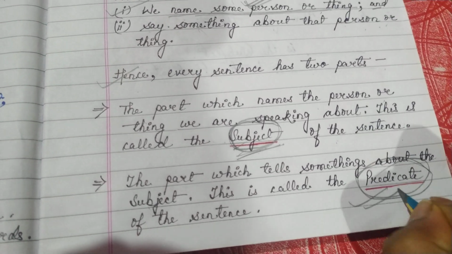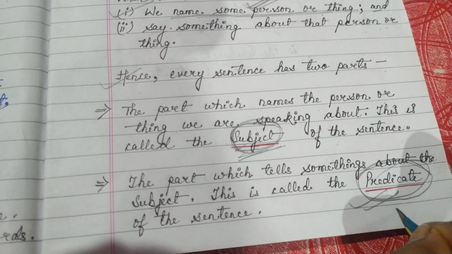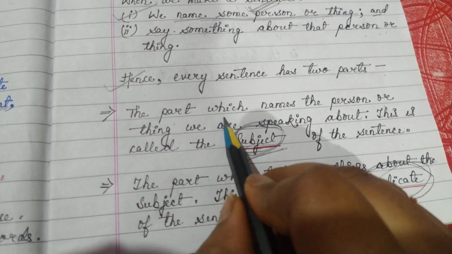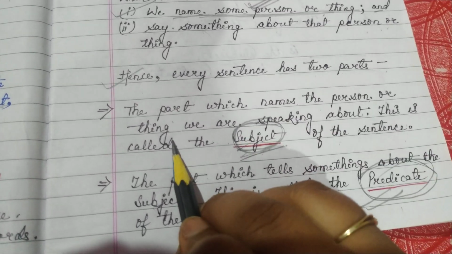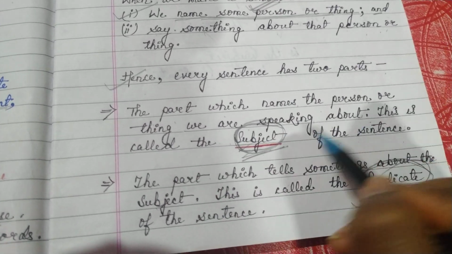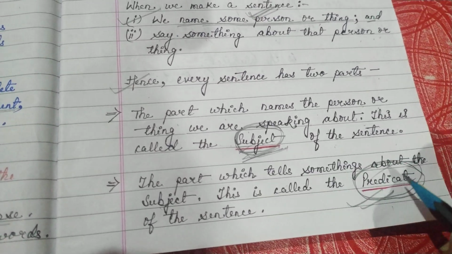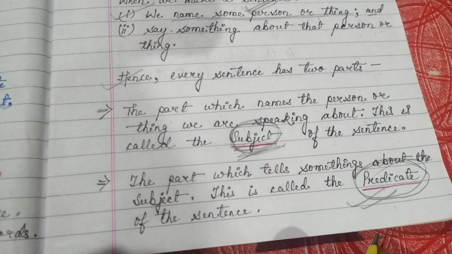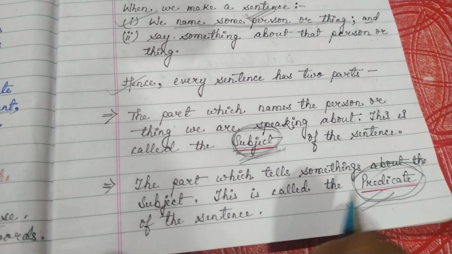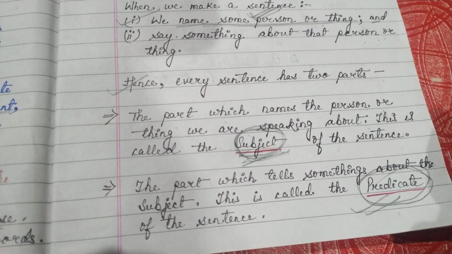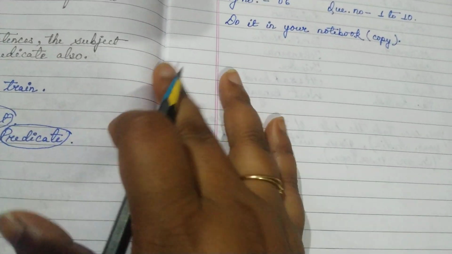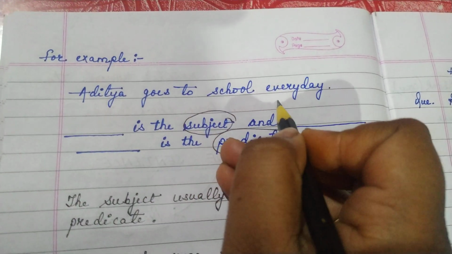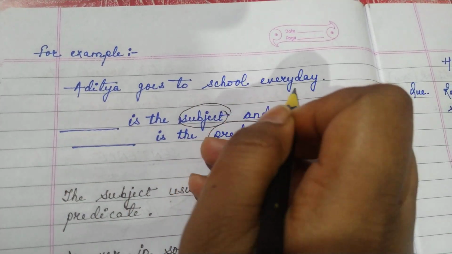So two parts, subject and predicate. The first part, which names the person or thing we are speaking about, is the subject in a sentence, and the part which tells something about that person or thing is called the predicate of the sentence. For example, this sentence: Aditya goes to school every day.